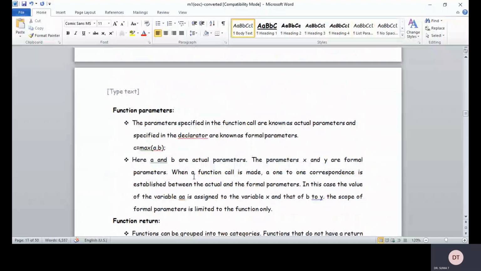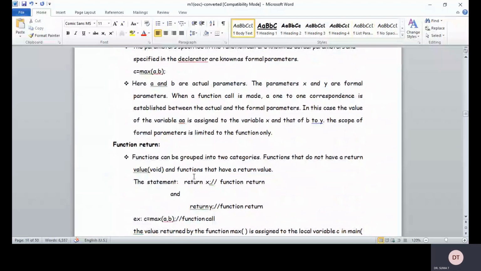When a function call is made, a one-to-one correspondence is established between the actual and the formal parameter. In this case, the value of the variable a is assigned to the variable x and b is assigned to the y. The scope of formal parameters is limited to the function only, right?